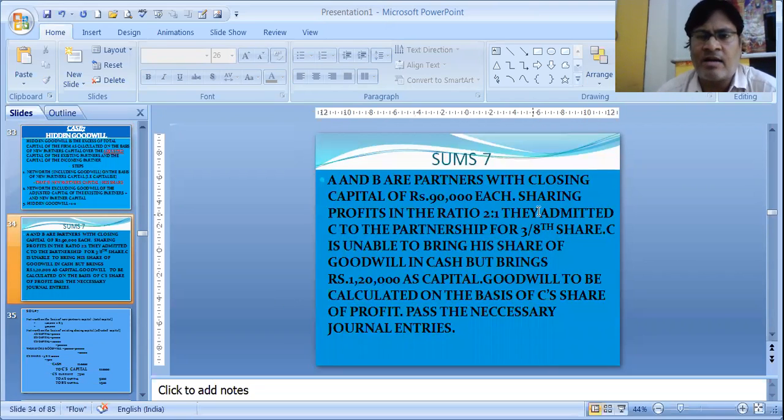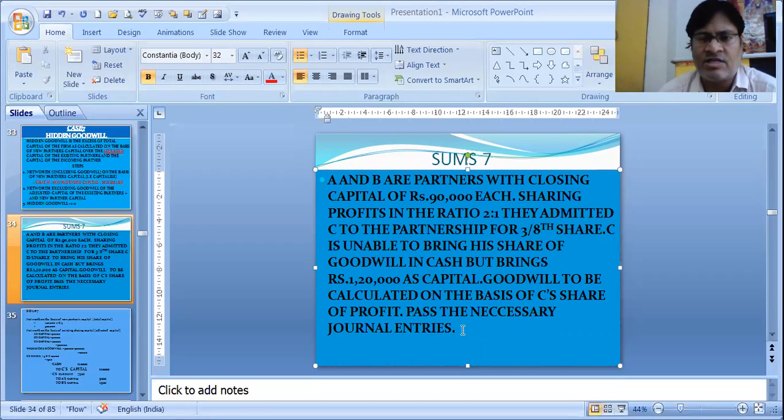So A and B are partners with closing capital of 90,000 each. So see, this is the closing capital of each partner. Closing capital is given in this sum. You don't have to calculate. Sharing profits in the ratio 2:1. They admitted C as a partner for 3/8 share. C is unable to bring his share of goodwill in cash, but brings 1,20,000 as capital. Goodwill is to be calculated on the basis of C's share of profit. Pass the necessary journal entries.